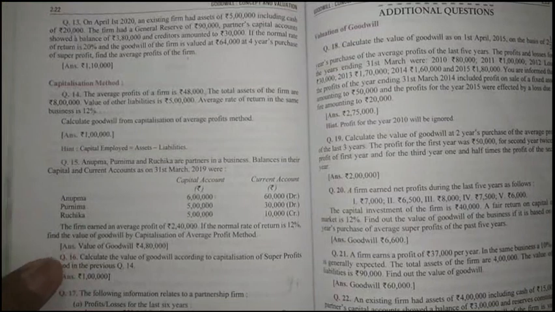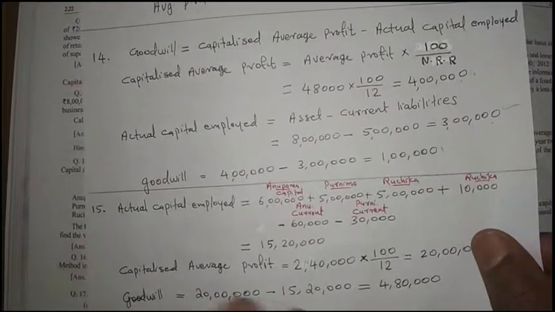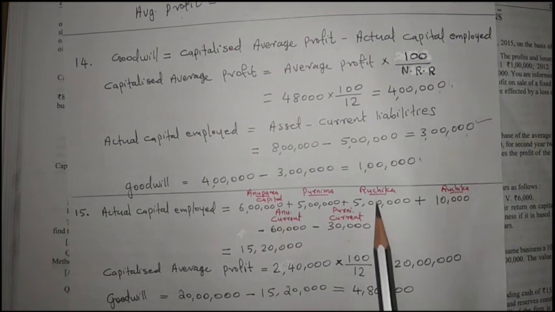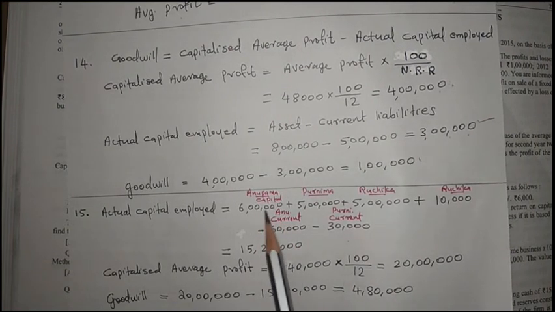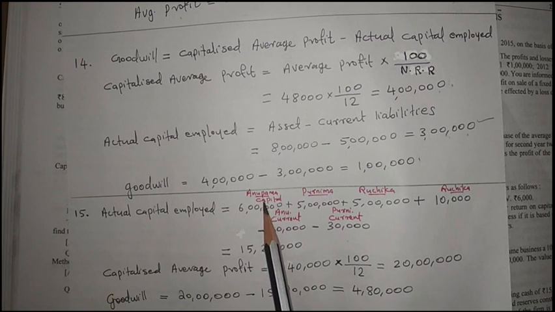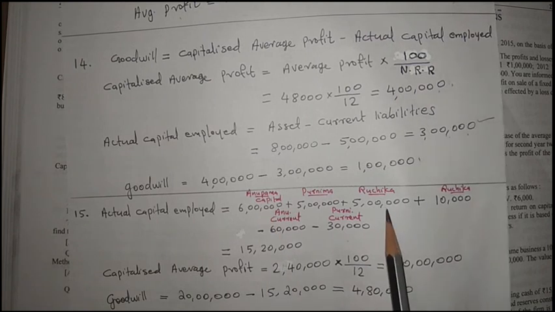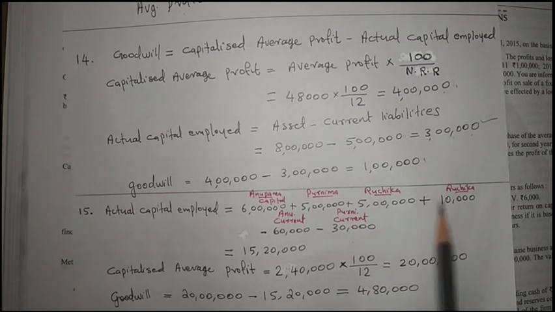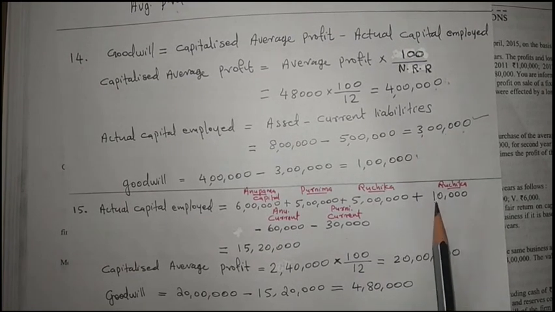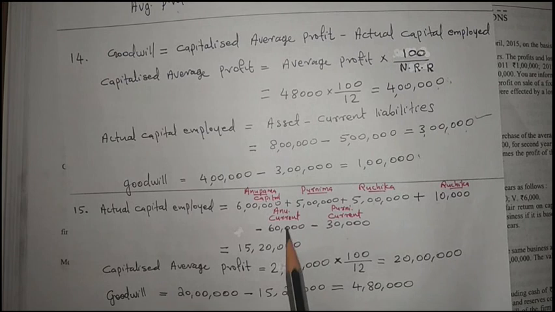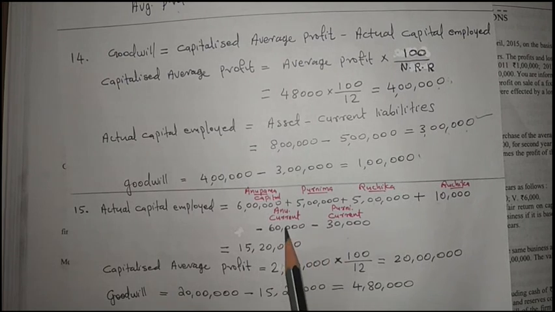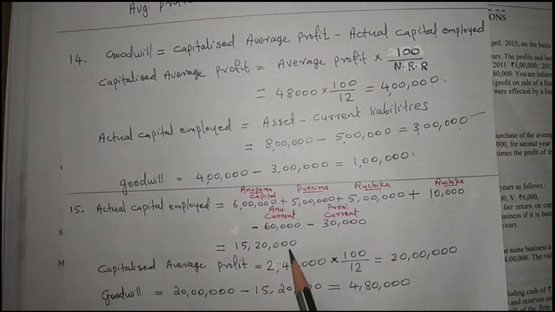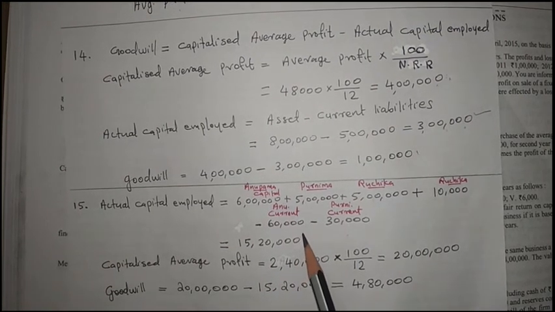15th question. The actual capital employed: first I have written their capital amounts, 6 lakh, 5 lakh, 5 lakh, the capital of Anupama, Purnima and Ruchika. The last current account is a credit balance, so it is added, and the other two current accounts are debit balances, so they are subtracted. So we are getting 15 lakh 20,000 as the capital employed.